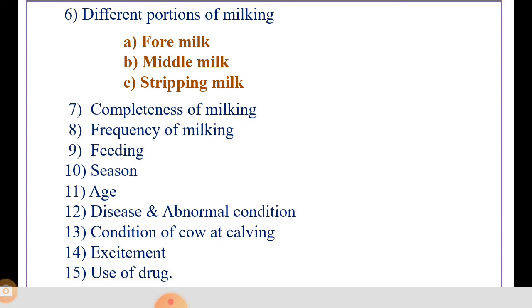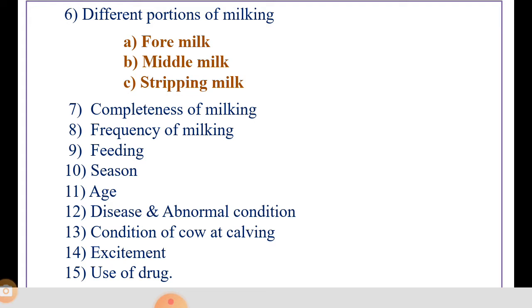Then the next factor is completeness of milking. This is also responsible for milk content. If the cow is completely milked, the fat content is normal. If not, the fat content is lower.